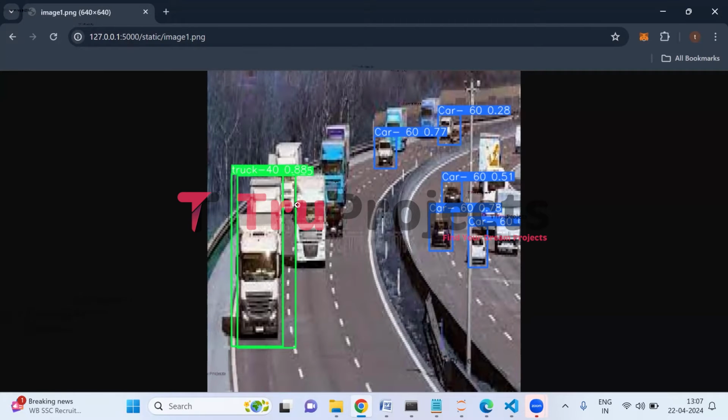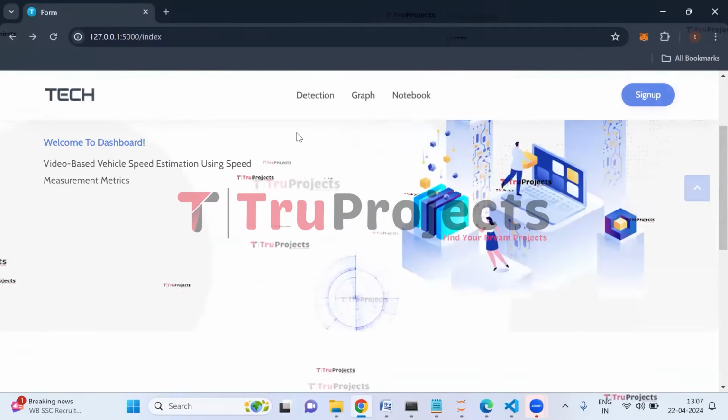So here we can see a truck is detected with a green color bounding box, and on top of the bounding box we can see it is written as truck and the speed of the truck is 40. And here we have the probability score which tells us the confidence level of the application in labeling truck speed as 40. And here we can see some cars are also detected and the speed of the cars is 60 for each car, and we have the probability scores here. Let us upload some more images. Click on detection link.